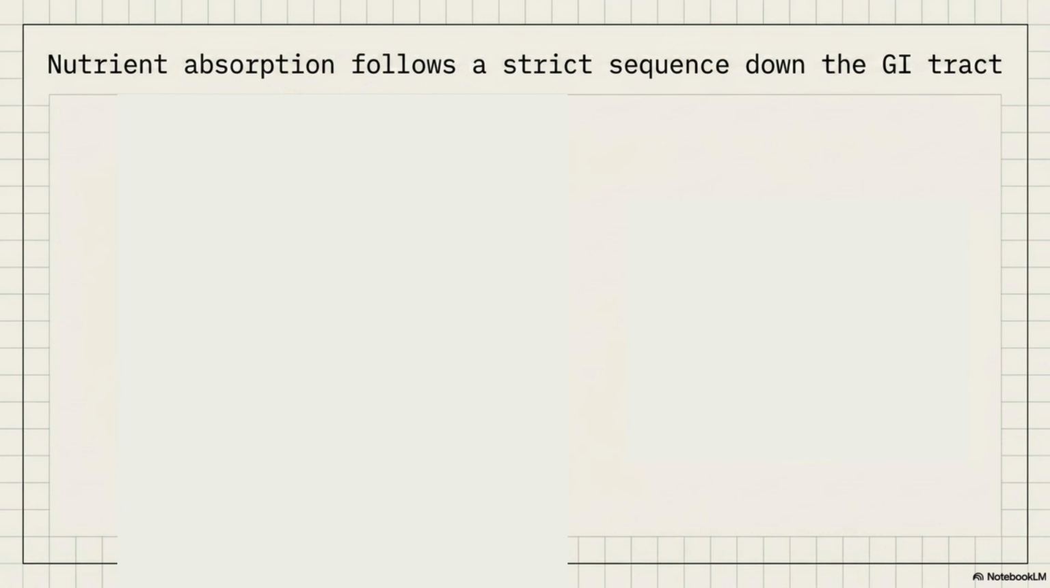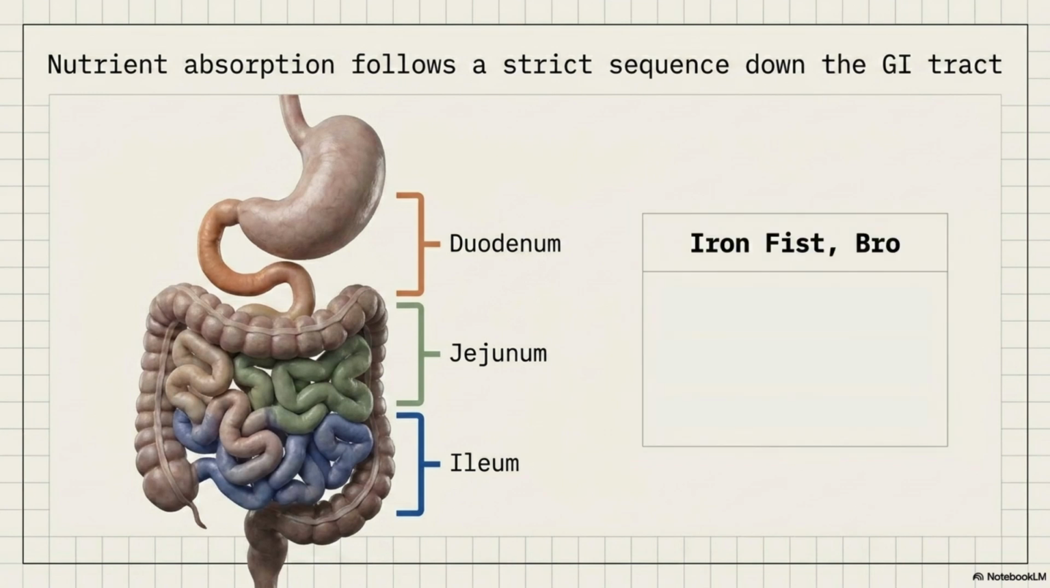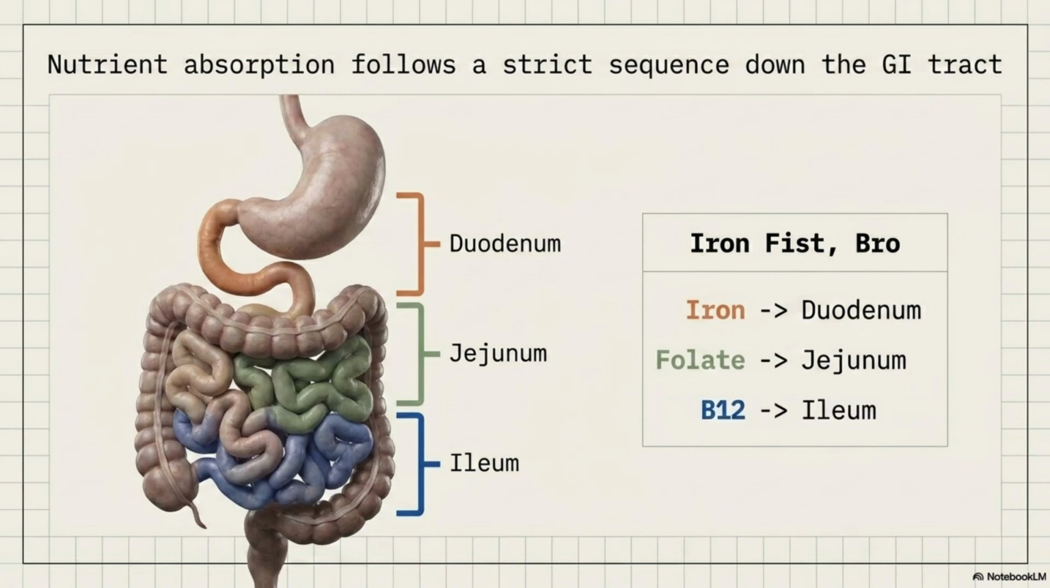Now let's trace where these nutrients come from. Nutrient absorption follows a strict sequence down the GI tract. Use our mnemonic iron fist bro. Iron is absorbed in the duodenum, folate is absorbed in the jejunum, and B12 is absorbed in the ileum.